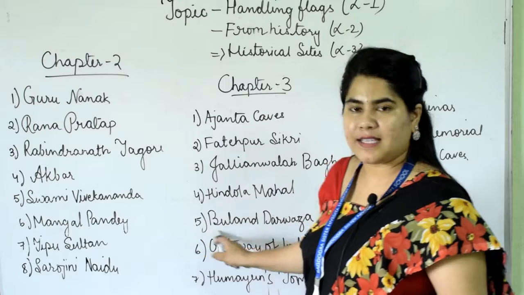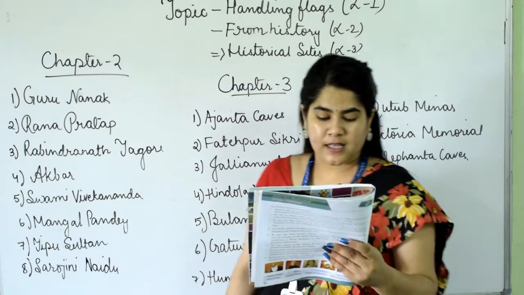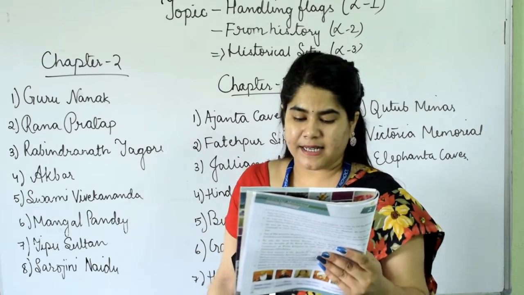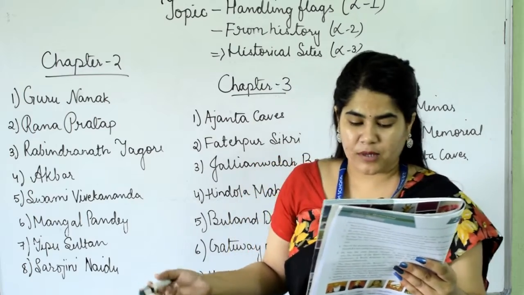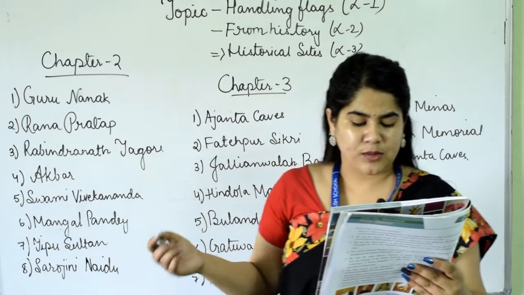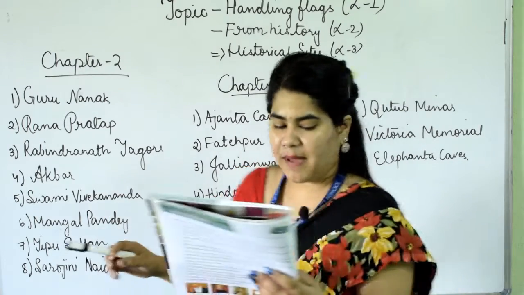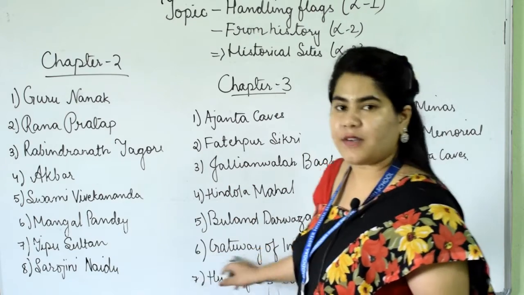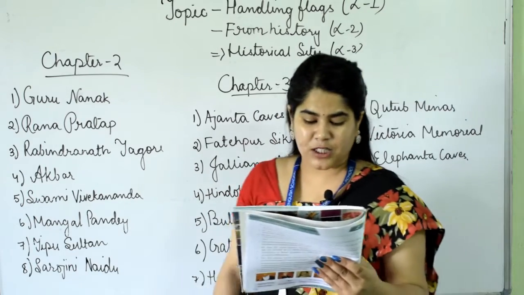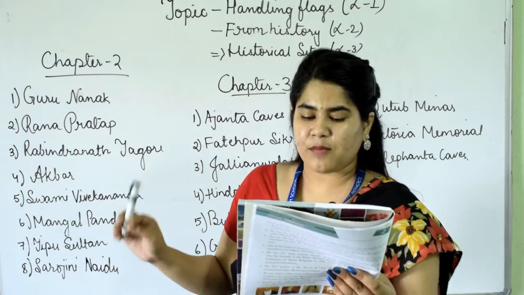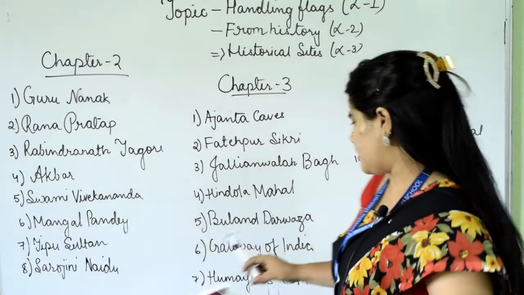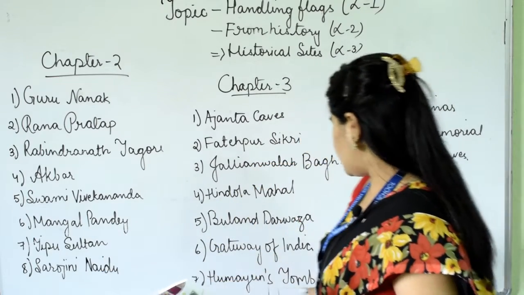It's Buland Darwaza. Okay. Number 6, situated in Mumbai, it was built in 1911 to commemorate the visit of the British monarch King George V and Queen Mary. Number 6, Gateway of India. Number 7, situated in Delhi, it is the mausoleum of Emperor Akbar's father, Humayun's tomb.